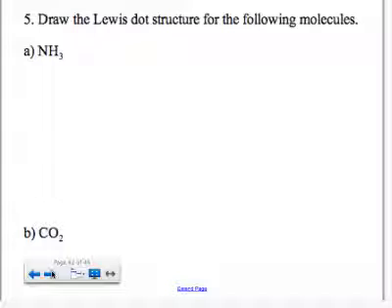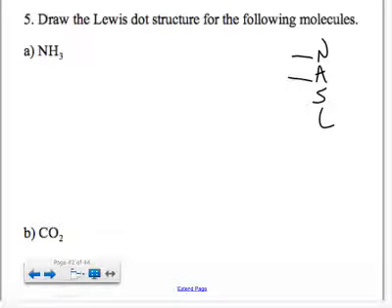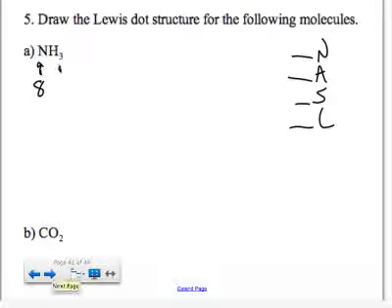Lewis dot structure. So this is NH3. All right, N stands for need, which is how many electrons you would need if you could give each atom all of the electrons it wanted. Not how many it needs to fill up its shell, but totally how many it needs. So anything that's not a hydrogen needs 8, and hydrogens always need 2. In this case, there are 3 hydrogens, so they would need 6. So altogether, you need 14 electrons. How many electrons do you have available?